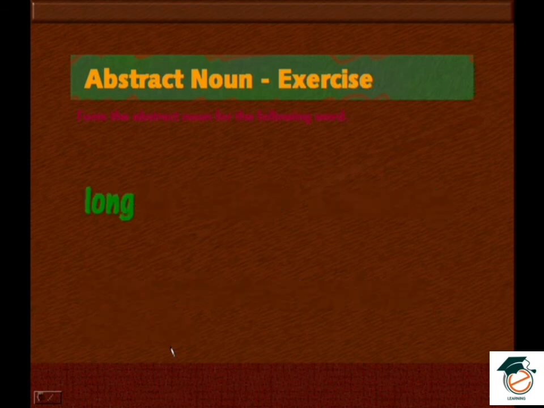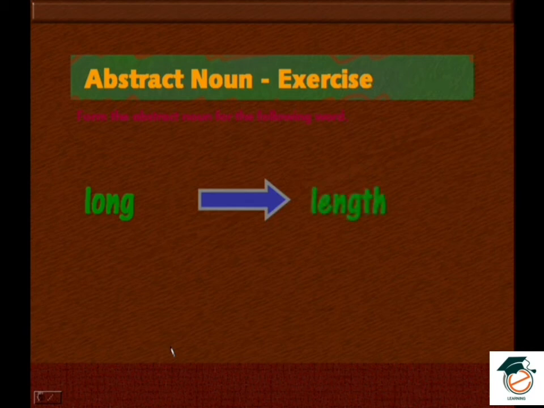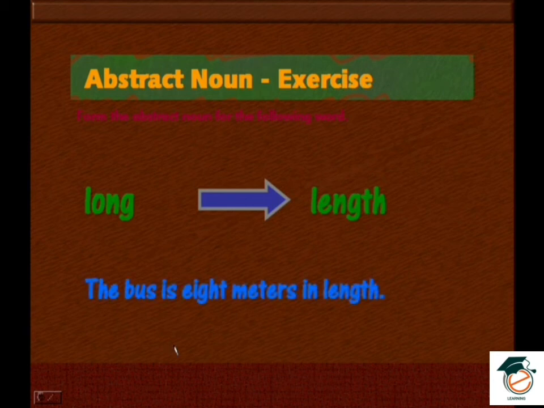Long. The abstract noun is length. Length. The bus is 8 meters in length. The bus is 8 meters in length. So length is again an abstract noun.